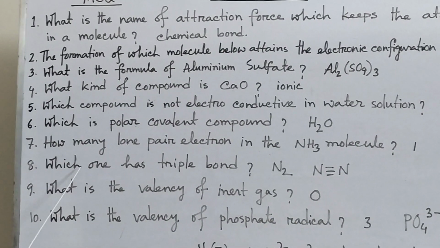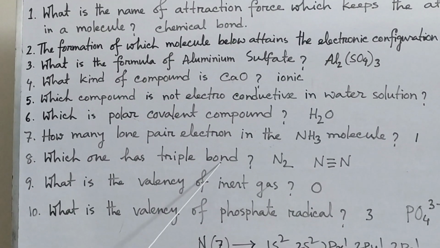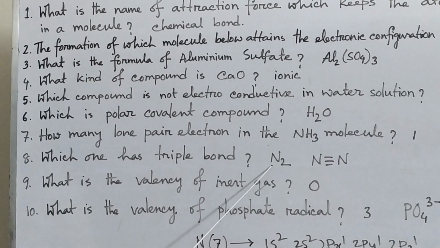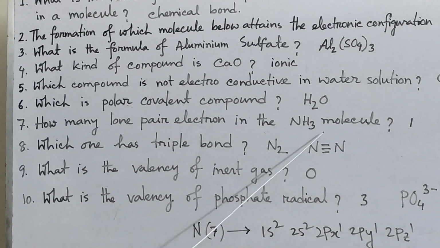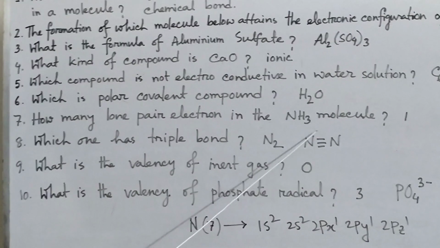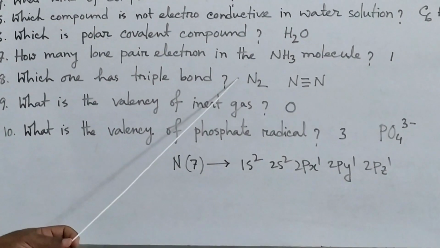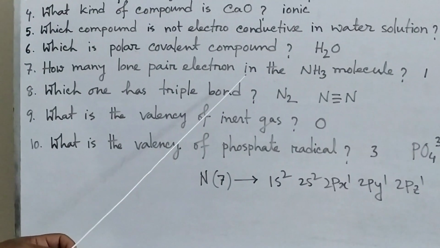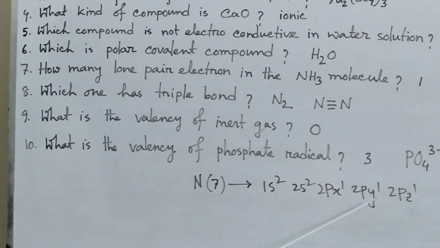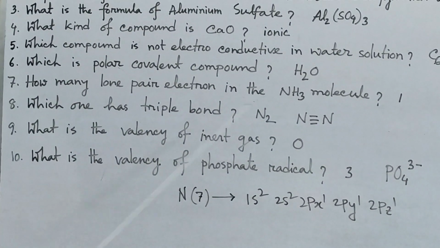Now number 8, which one has a triple bond? N2. Nitrogen bond is like this. Here there is a triple bond, because the valency of nitrogen is 3, because nitrogen has 3 unpaired electrons.